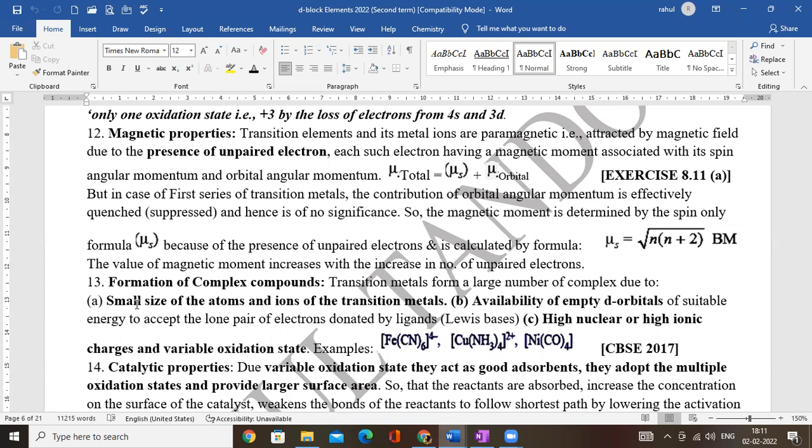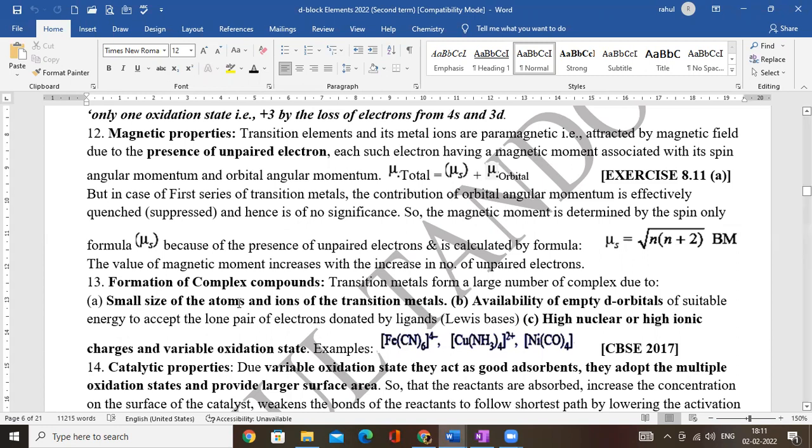I repeat, transition elements are capable of forming complexes because of their small size of atoms or ions, the availability of d orbitals which have approximately the same energy as the ligands to accept the lone pair of electrons, high nuclear charge and variable oxidation state, because of which they form complexes.